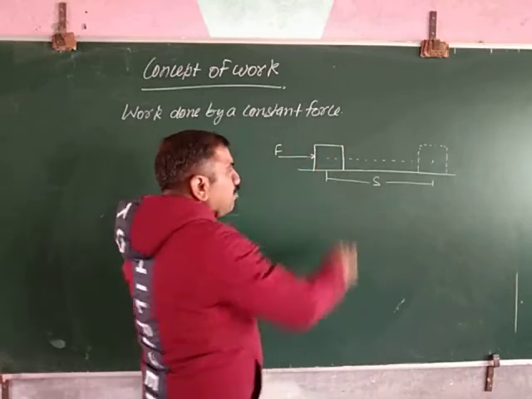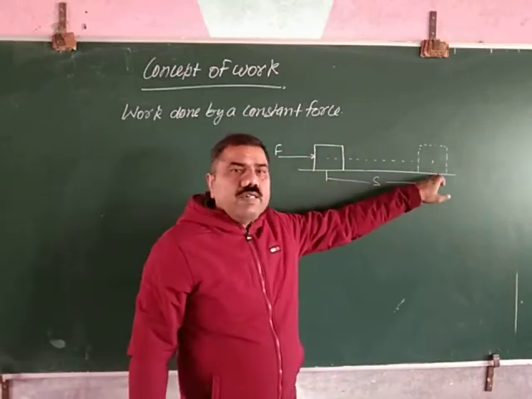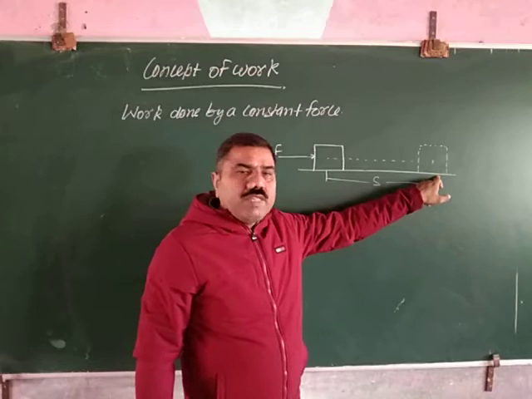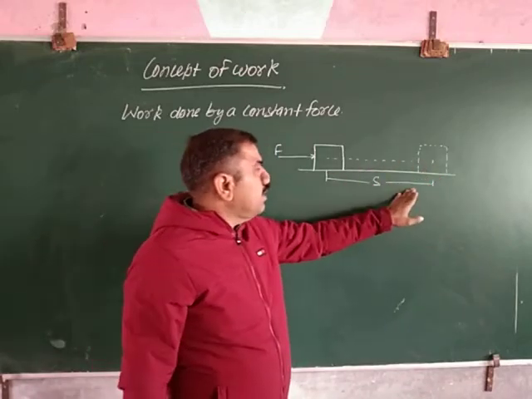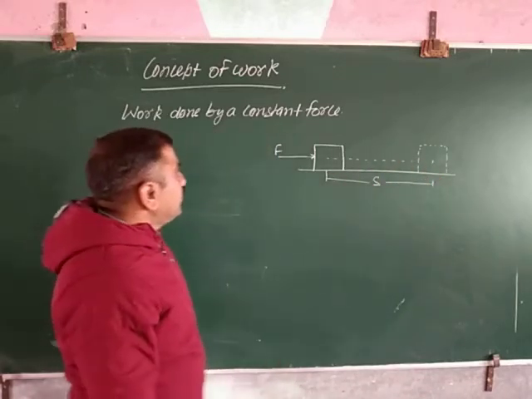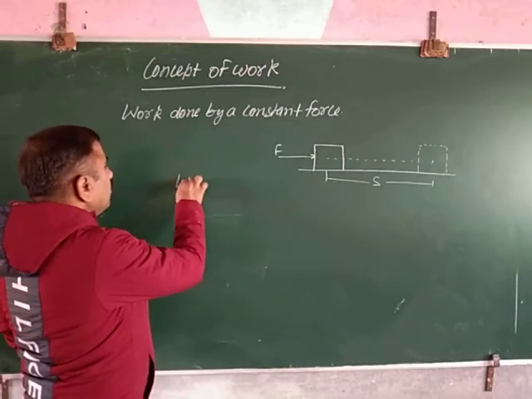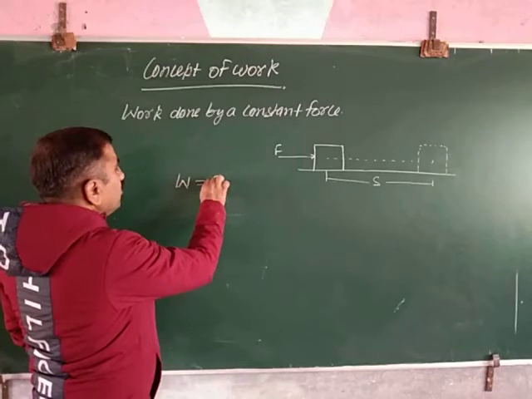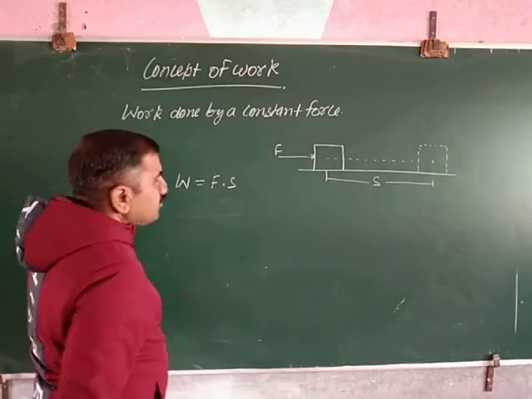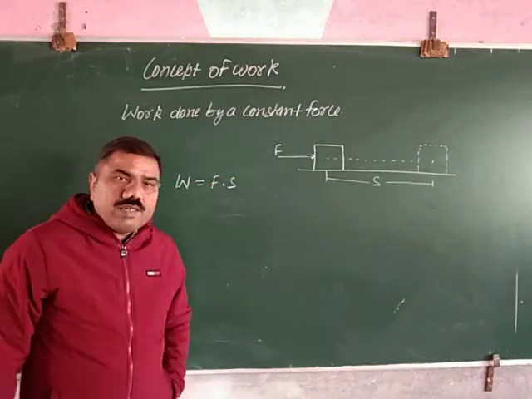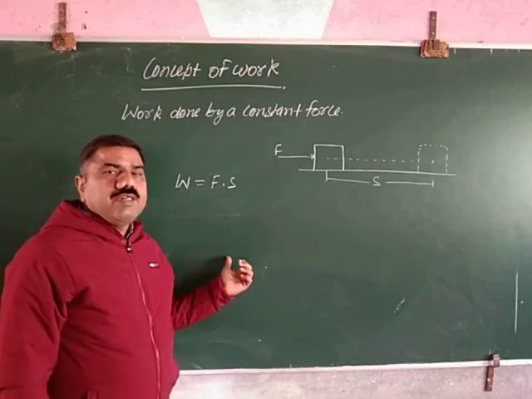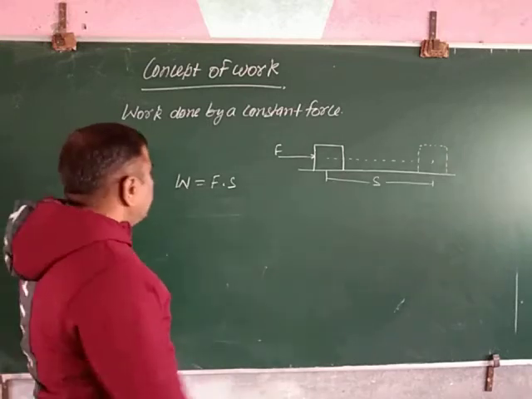This is the initial position of the object and this is the final position of the object, and displacement is equal to S. Then work is given as W equal to F dot S. That is, the product of force and displacement is called work.